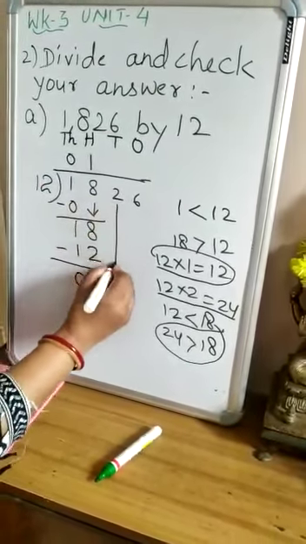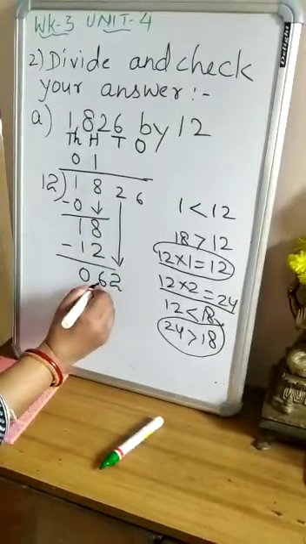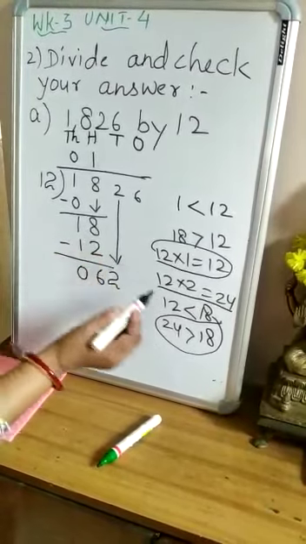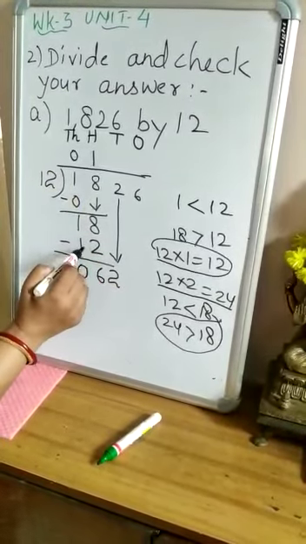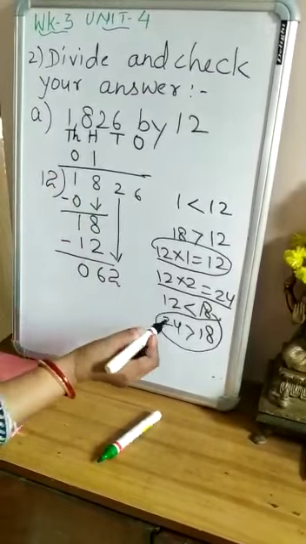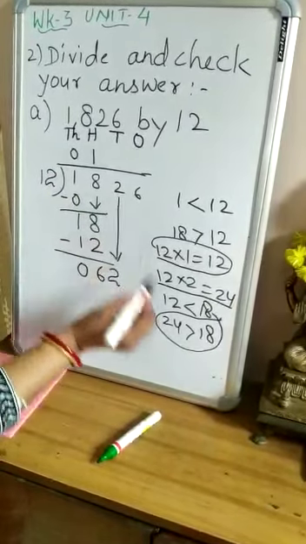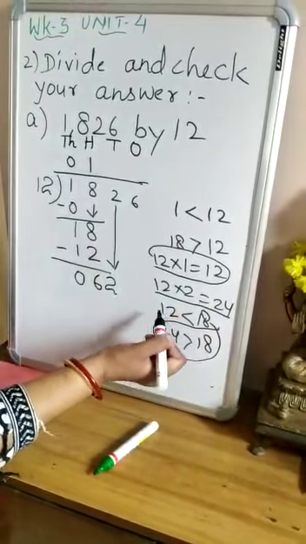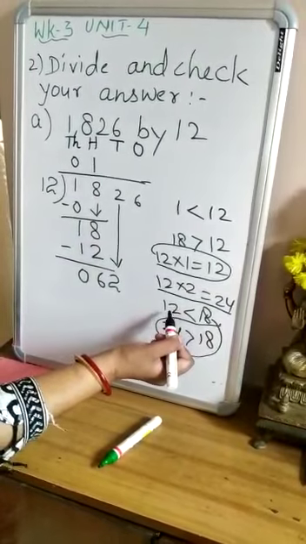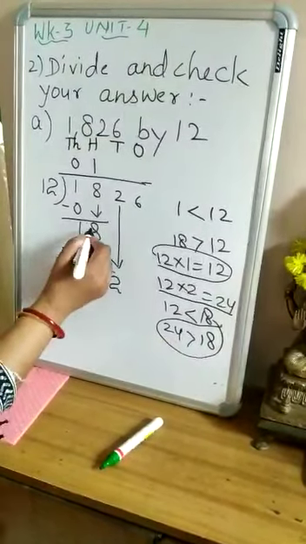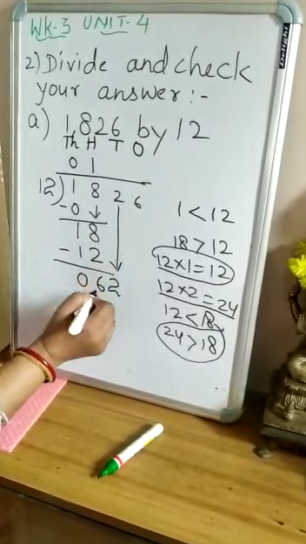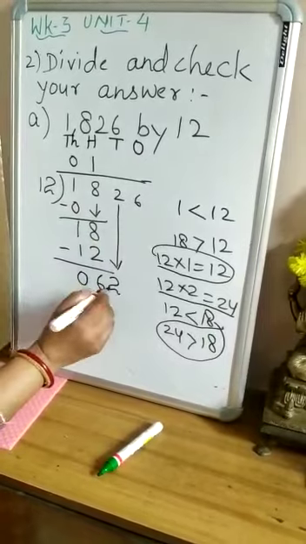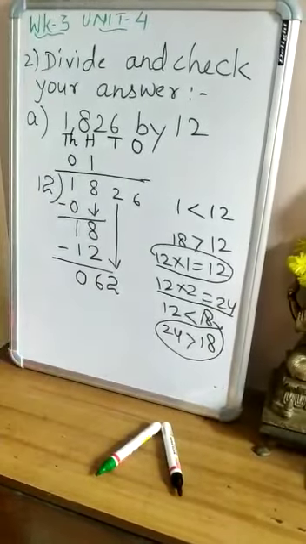Now I will put down this 2 along with the 6. Now it becomes 62. So here in the first case you have seen that 12 times of 1 is 12. We can subtract 12 from 18, but we cannot subtract 24, which is 12 times of 2. So I have taken 1 times of 12, that is 12. So here we get 6. Now we put down 2 along with 6. Now it becomes 62.